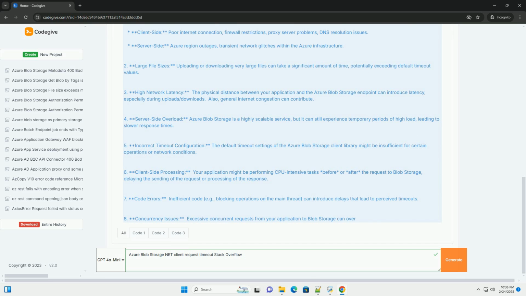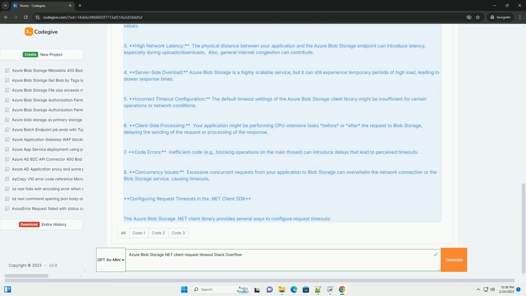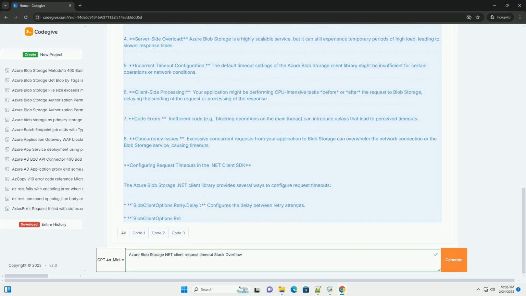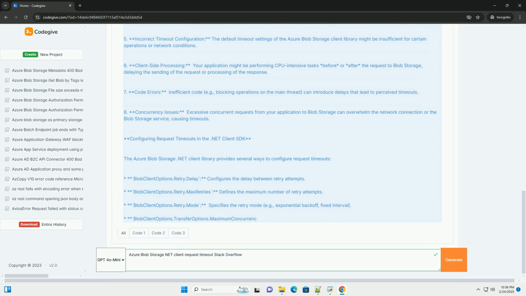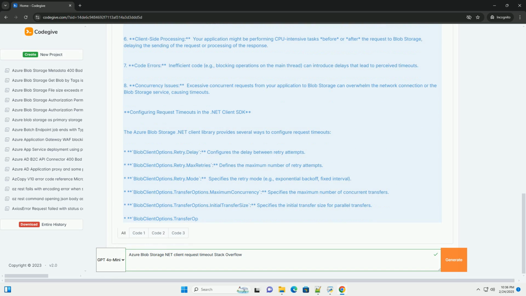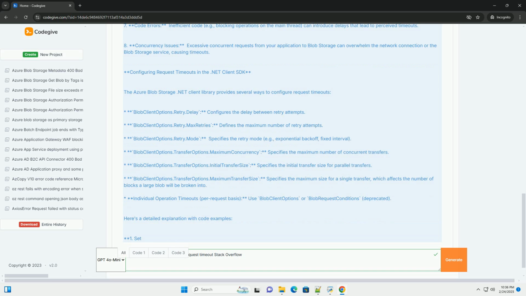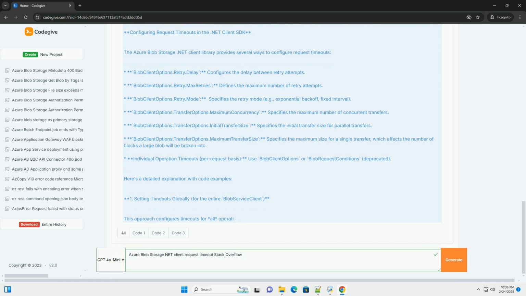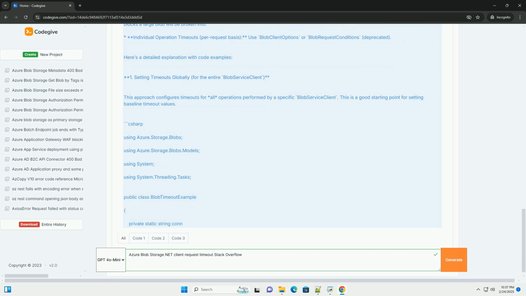Application performance: excessive timeouts degrade user experience, leading to slow loading times and unresponsive applications. Data integrity: timeouts during write operations, uploads, appends, can result in incomplete or corrupted data. Error handling complexity: timeouts force you to implement robust error handling and retry logic. Resource wastage: a timeout doesn't necessarily mean the operation failed on the server side. It could be processing, leading to potential duplicated data if retried aggressively without proper idempotency.